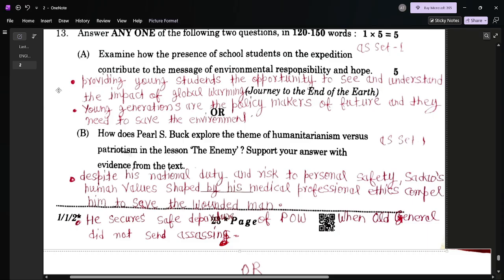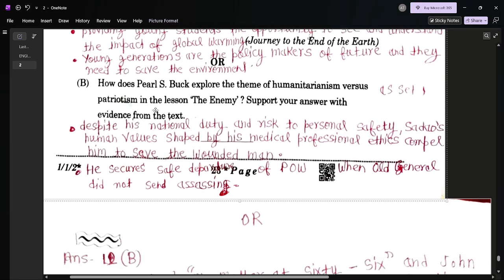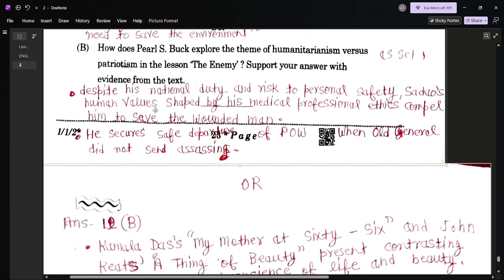Here I have given some value points. Providing young students the opportunity to see and understand the impact of global warming, as the average global temperature is increasing day by day. Young generations are the policy makers of the future and they need to save the environment. That's why the program, Students on Ice, was selected and Tishani Doshi went to Antarctica.